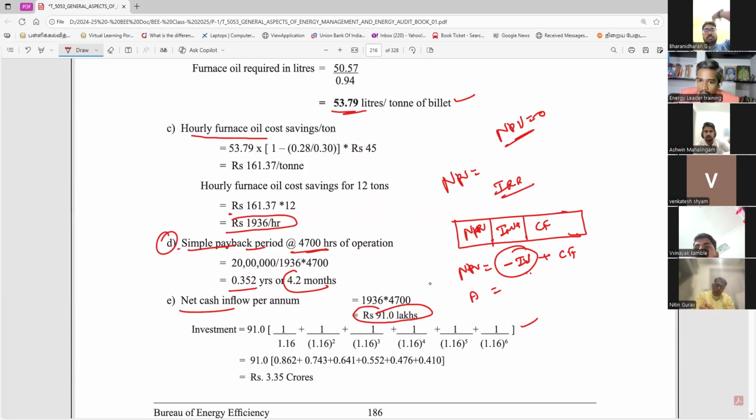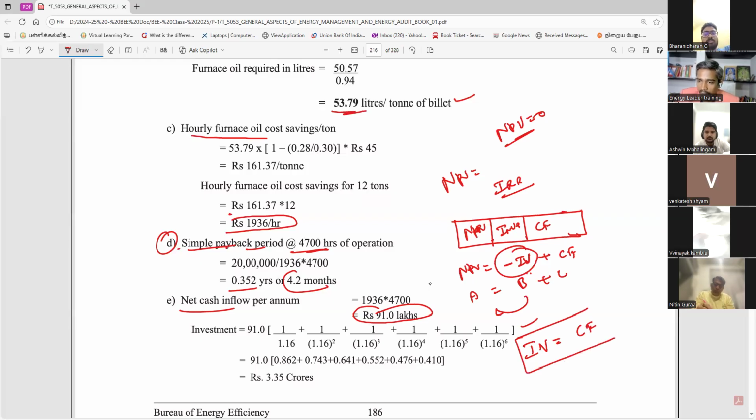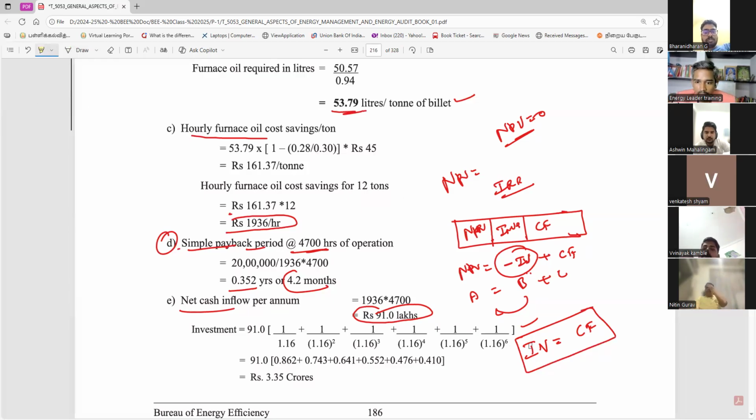A equals B plus C. Simple concept. So now A equals 0. What do you have to do? B going, so B, what is going here, is a minus. So initial investment equals cash flow. This is finished. Any doubt? Investment equals cash flow. Here they do not mention the IRR value, but you have to understand.